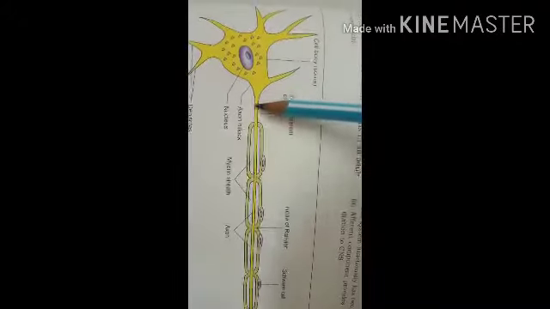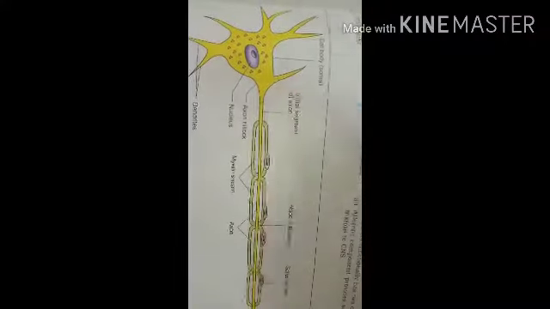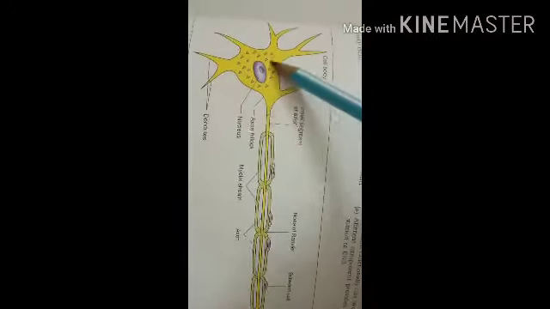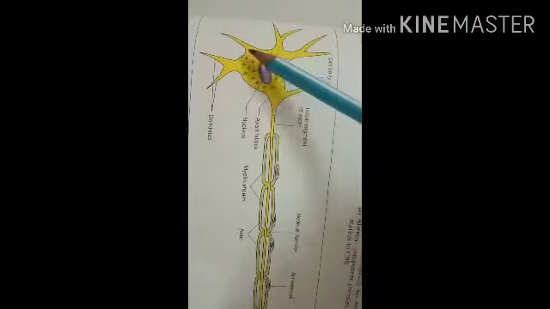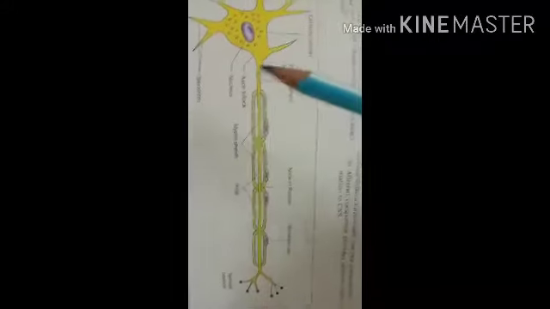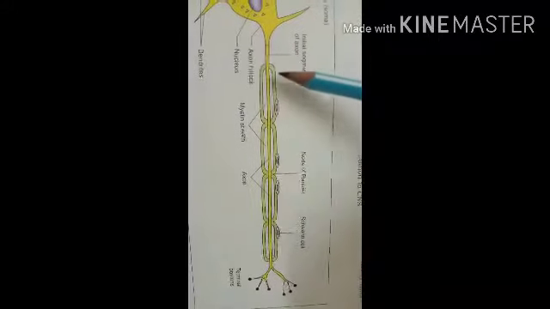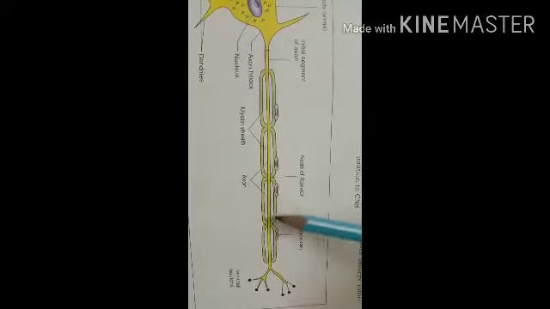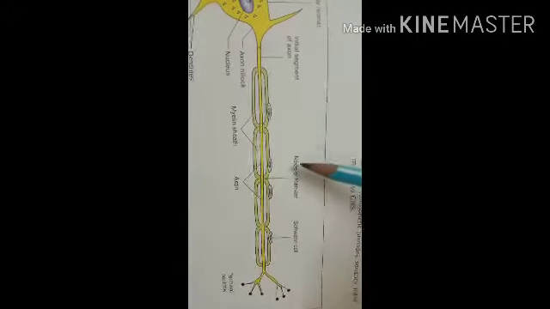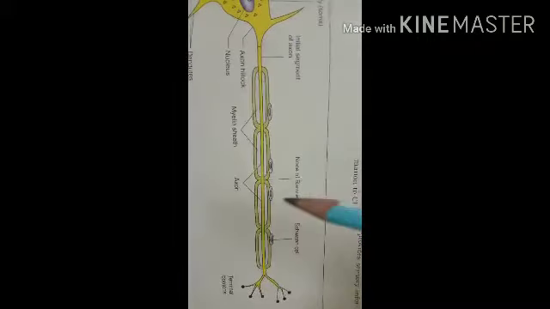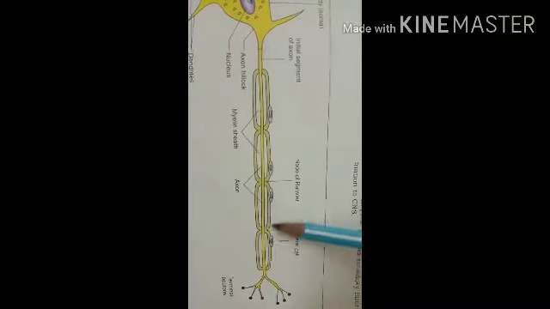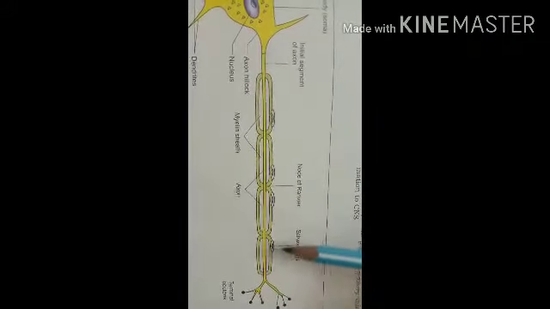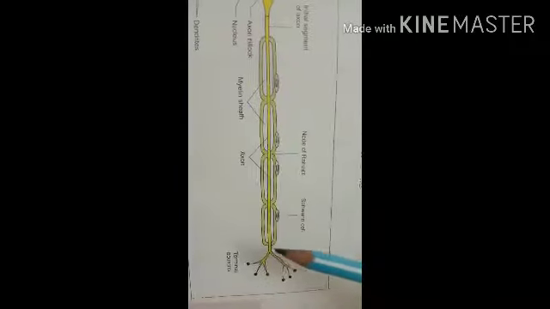The part of the axon connected to the cell body is called the axon hillock. The cell body contains small granules called Nissl's granules. The myelin sheath is divided by gaps along the axon; these are called the nodes of Ranvier, and the myelin sheath is formed by cells called Schwann cells.